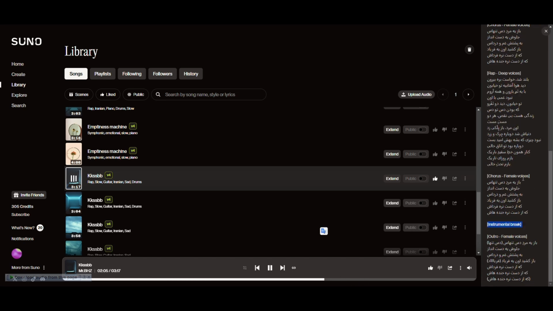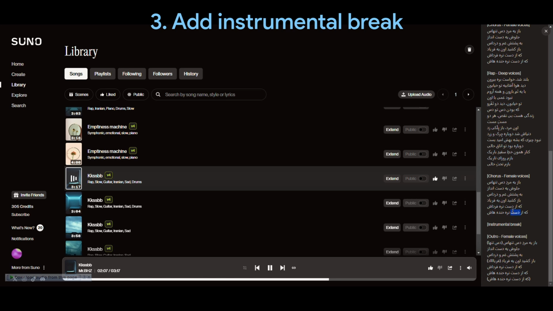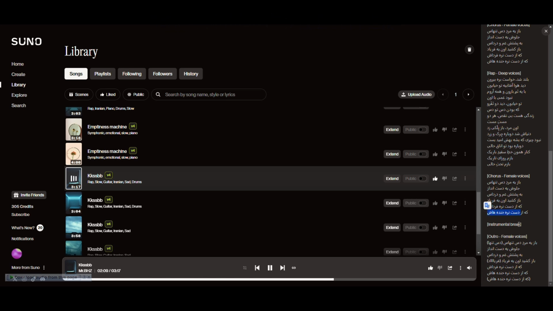You can also indicate an instrumental break. And if I were to show you, it looks like this.